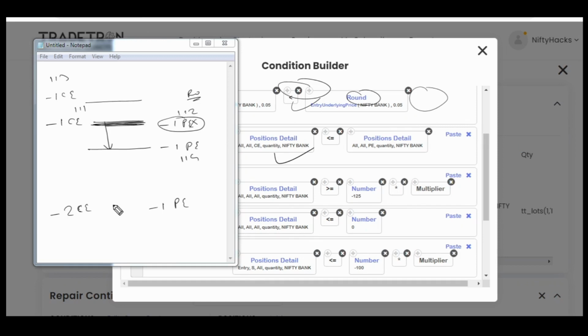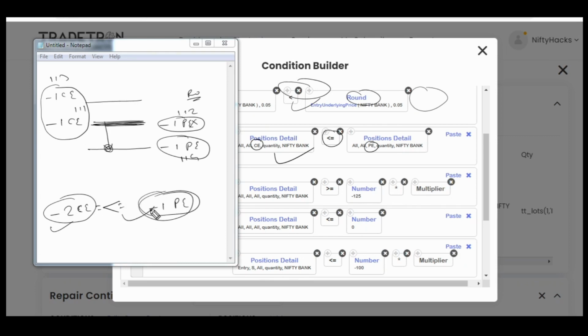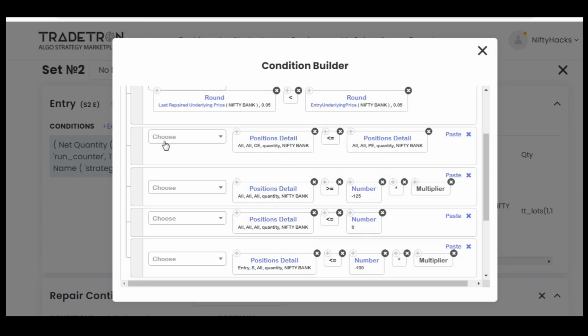-1 is greater than. So this condition that C side should be less than or equal to P side is fulfilled. Currently, we have exited this put, remember. So 2 calls are open and 1 put is open. But as it's a sell leg, as we are selling the quantity, it would be in minus. So all C is less than or equal to all P. So this is also okay.